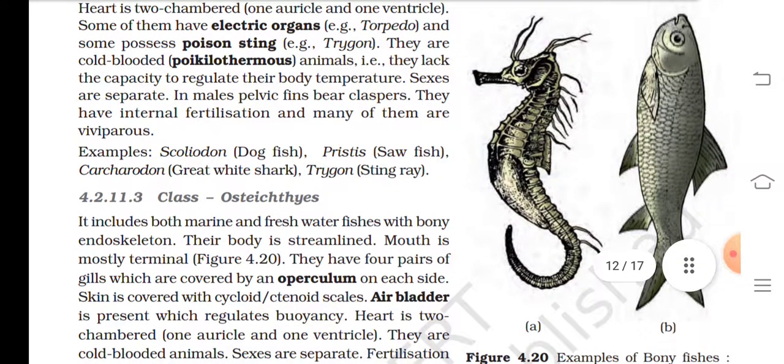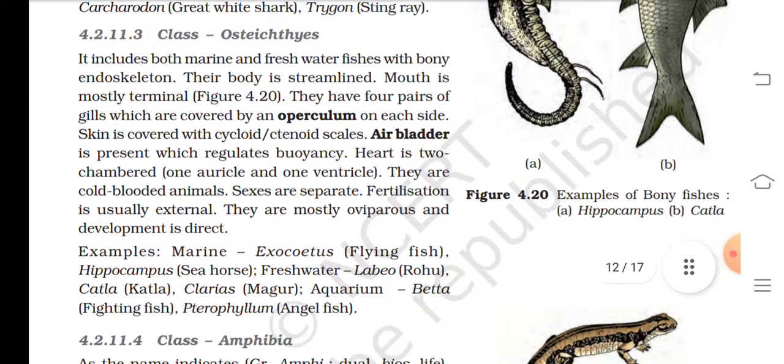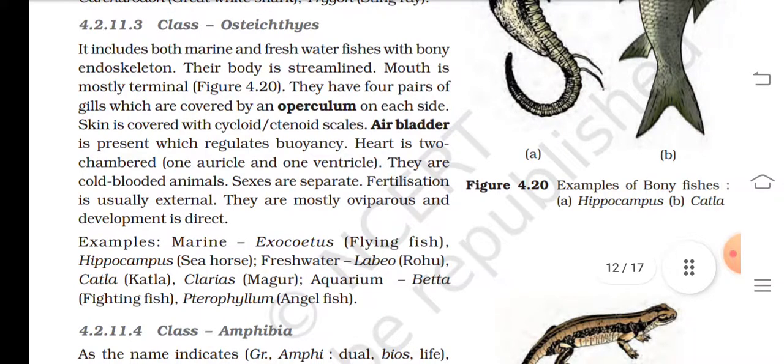4.2.11.3 Class Osteichthyes. It includes both marine and freshwater species with bony endoskeleton. Their body is streamlined, mouth is mostly terminal. They have 4 pairs of gills which are covered by an operculum on each side. Skin is covered with cycloid or ctenoid scales. Air bladder is present which regulates buoyancy. Heart is two-chambered, one auricle and one ventricle.